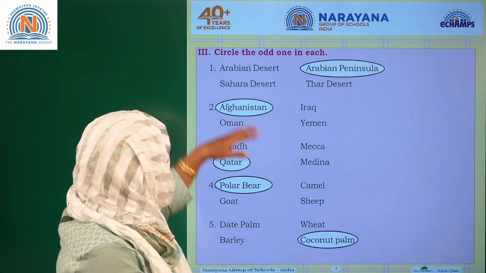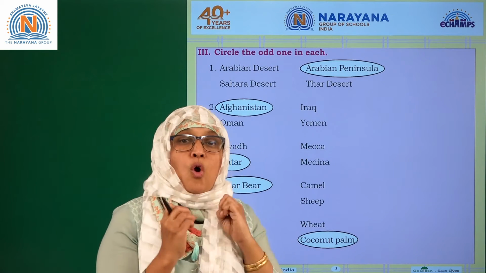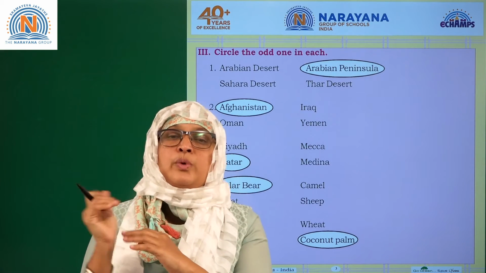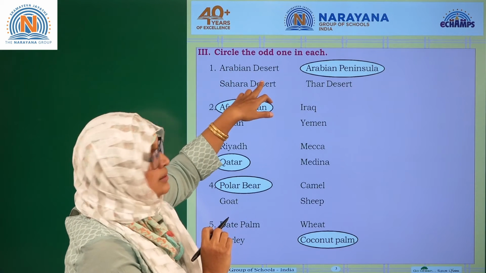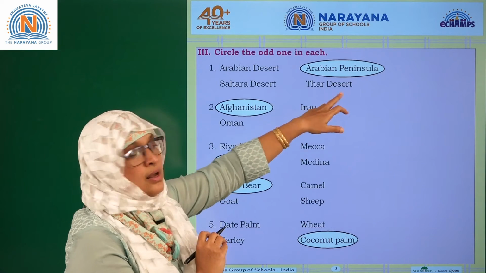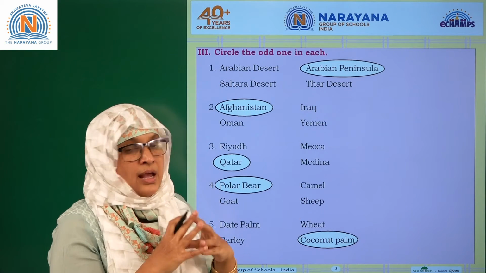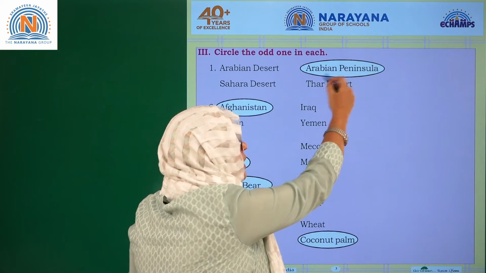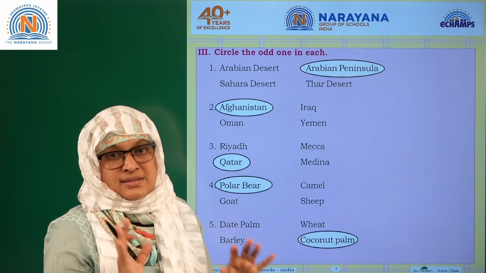Now what you are supposed to do is circle the odd one in each. You need to understand which is the odd one. You need to relate each and every word, and when you feel this particular word is the odd one, you need to make a circle on that. First one: Arabian Desert, Arabian Peninsula, Sahara Desert and Thar Desert. Arabian Desert, Sahara Desert and Thar Desert are desert regions. What is the odd one? That's the Arabian Peninsula. So you need to circle the Arabian Peninsula. Is it clear? It's very simple. You need to analyze the things here.